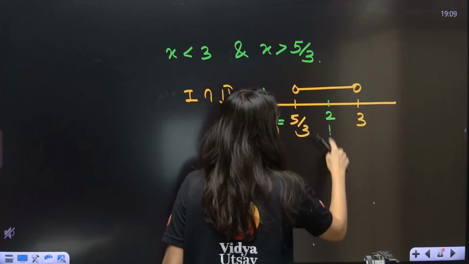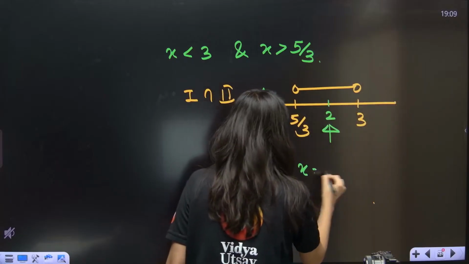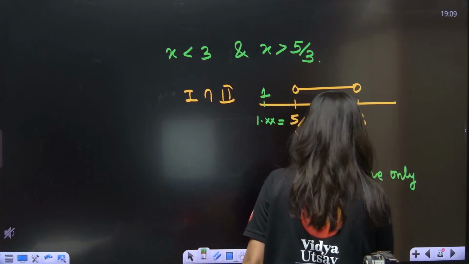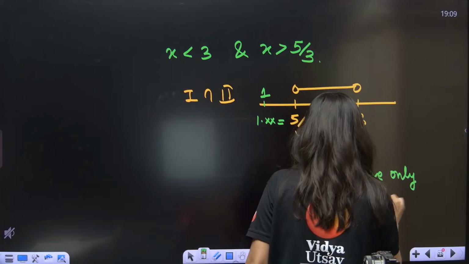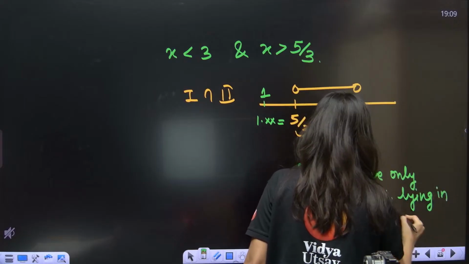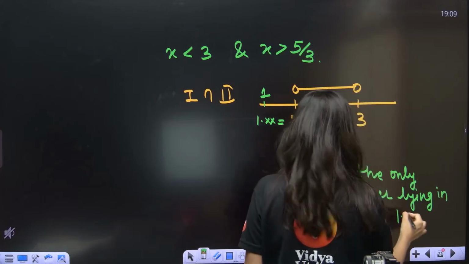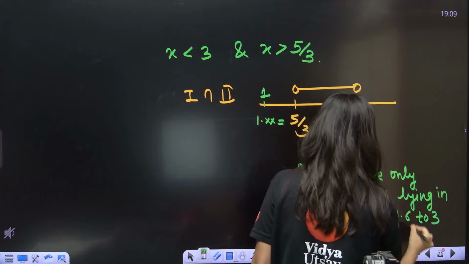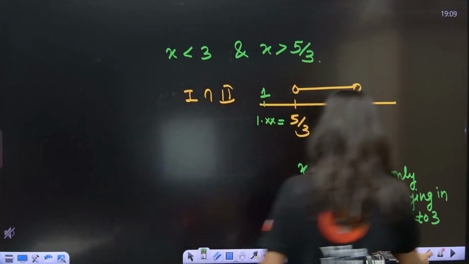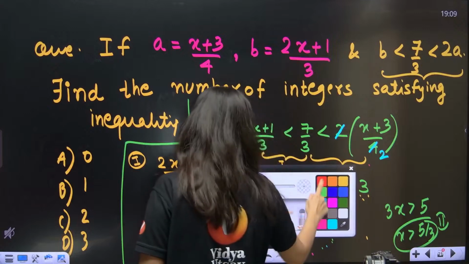So I think the only integer, x equals 2, is the only integer lying in my final answer, lying in 1.666 to 3. Correct? So only a single integer. So what is the correct answer?